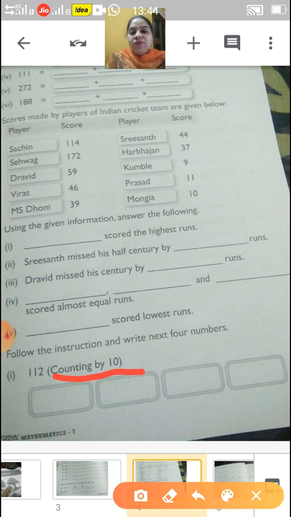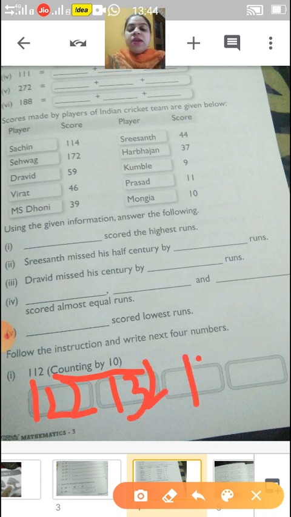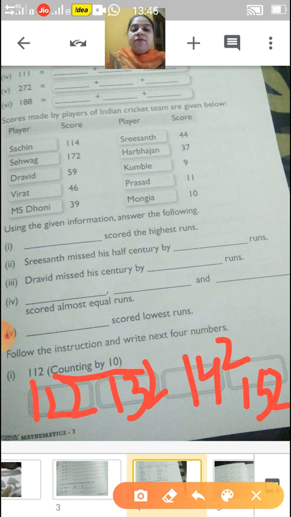So we have to add 10 to the next number, like 112 plus 10, that will be 122. Next is 132. Next is 142, and last 152. So these are the 4 numbers that we get by adding 10.